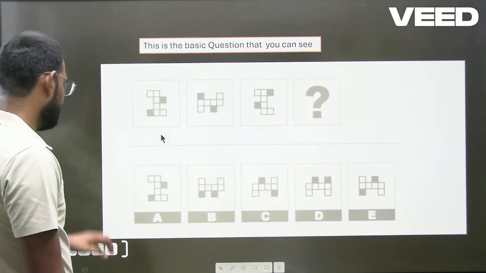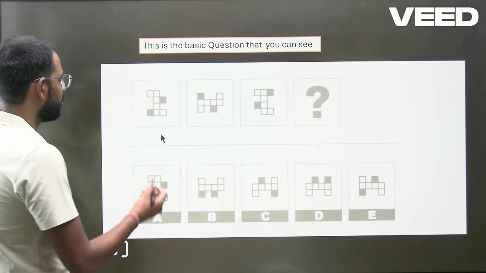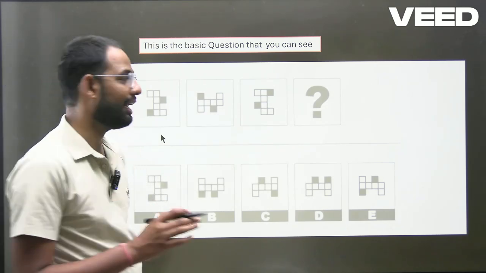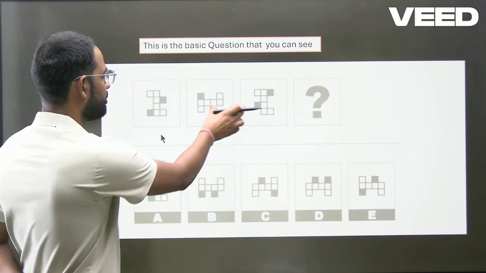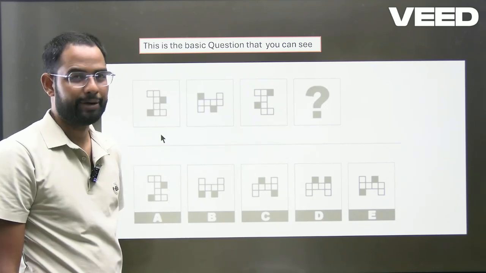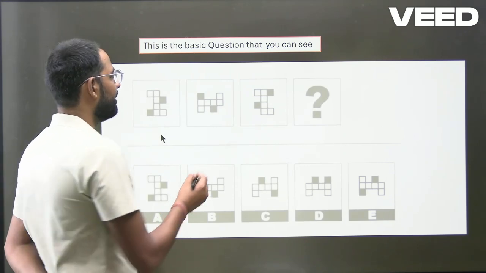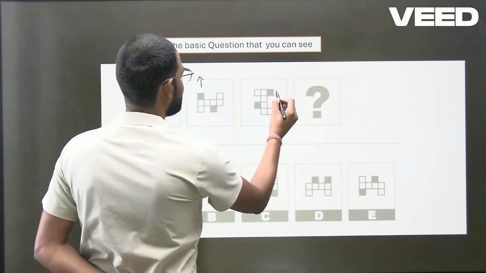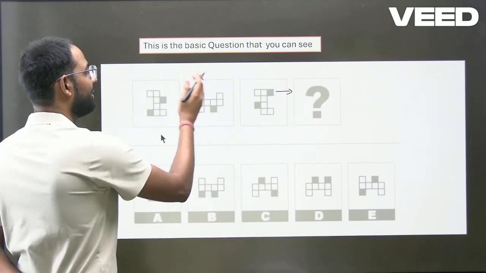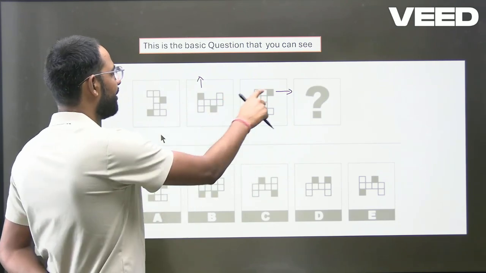Very easy question. But now the level is being increased. If you look at the question, you simply have to look at the last one, and understand what is happening in the last two. You don't look at the very first, because it is not going to change your approach. See, this has been here and this has been here, so there is a clear 90-degree angle change in each and every position.